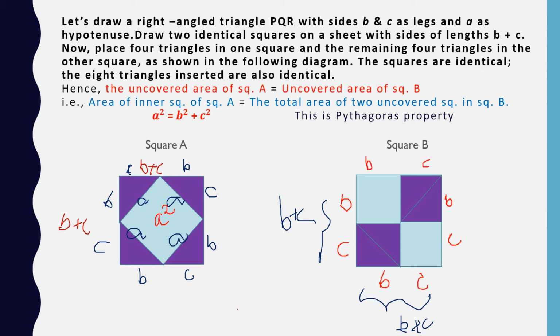In the second figure, we have B square and C square. Then it means A square is equal to B square plus C square. This is Pythagoras property.